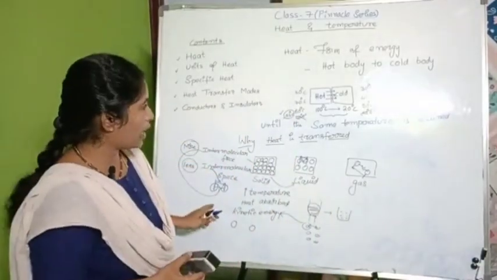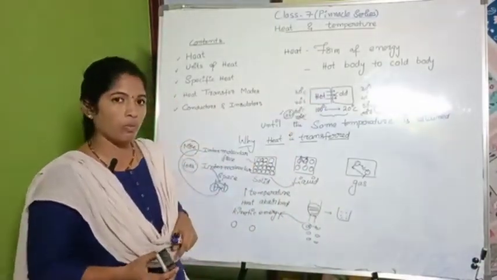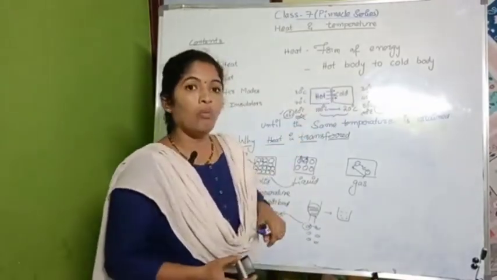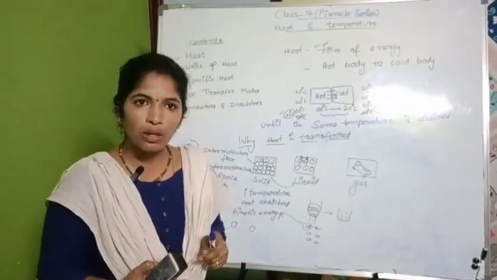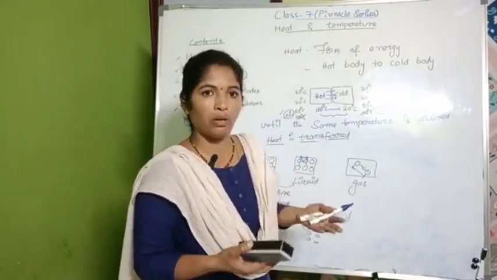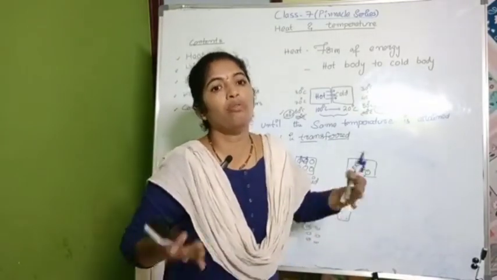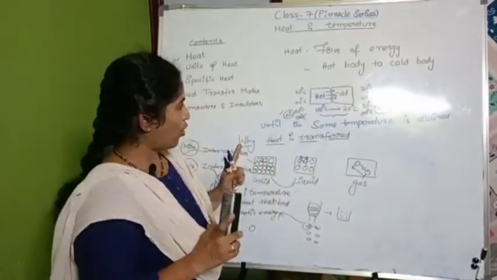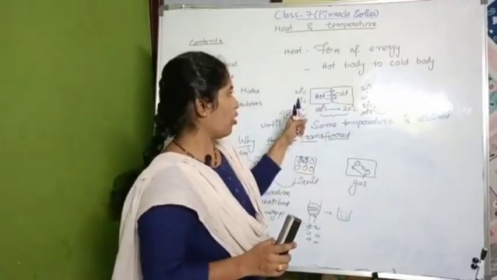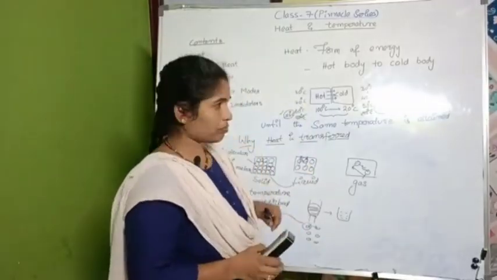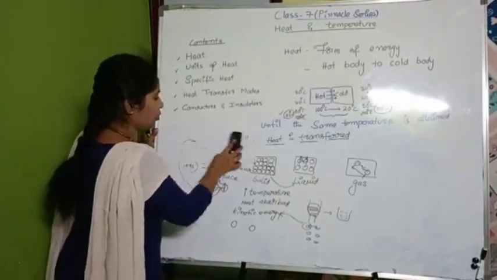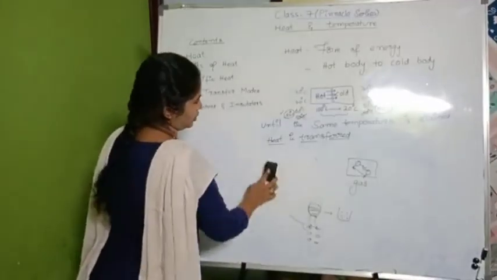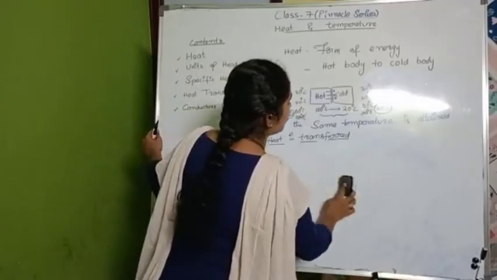So in this only we had a question: why is heat always transferred from hot body to cold body? When compared to a cold body, the hot body molecules have more kinetic energy. So they will be very active when compared to the cold molecules. Obviously they move fast when compared to the molecules in cold objects. That is the reason heat always transfers from hot body to cold body, because the molecules in hot bodies have higher kinetic energy than in cold bodies.